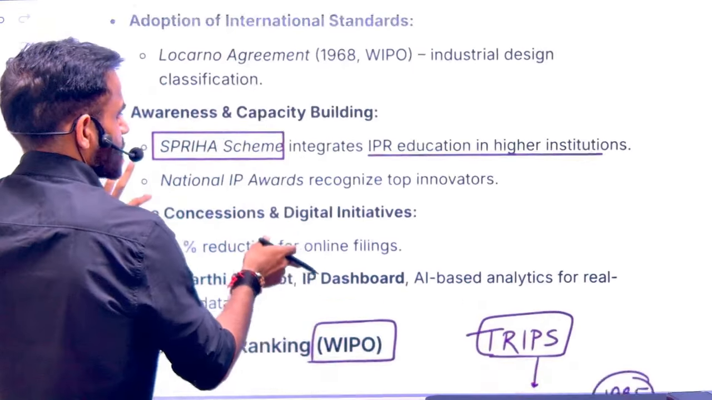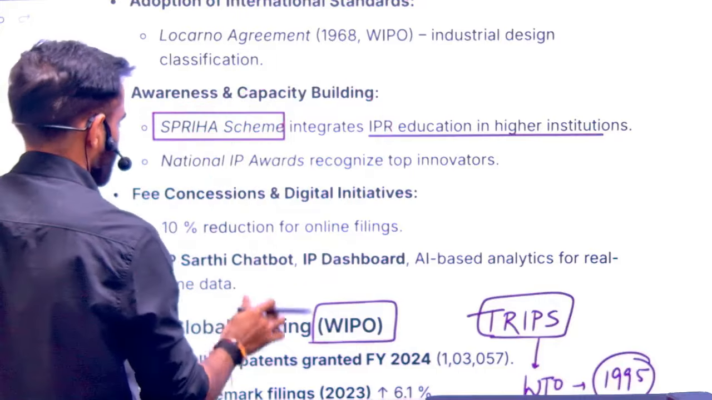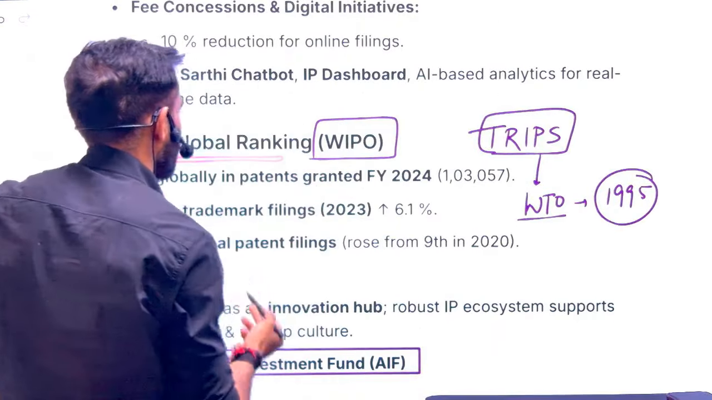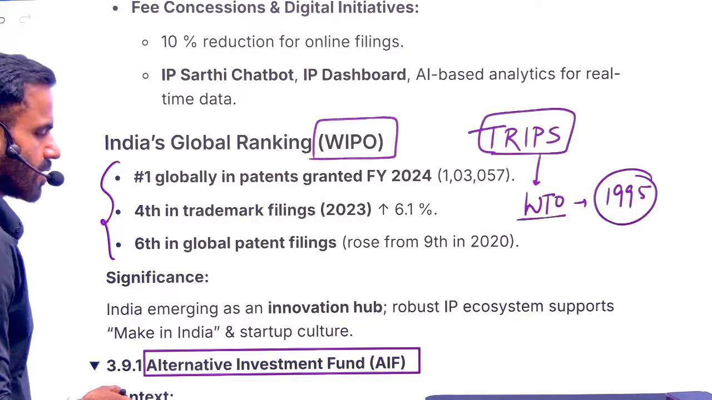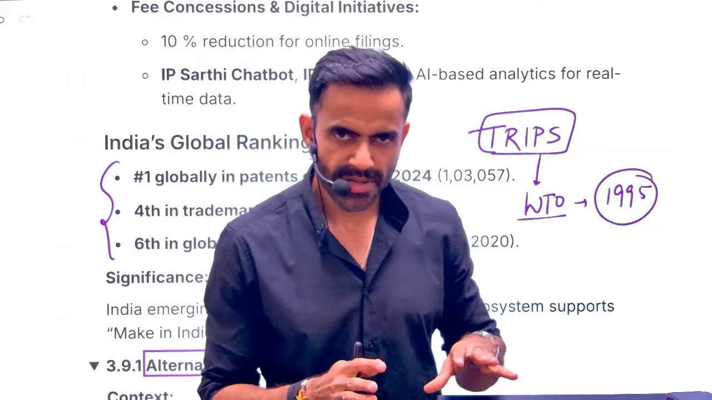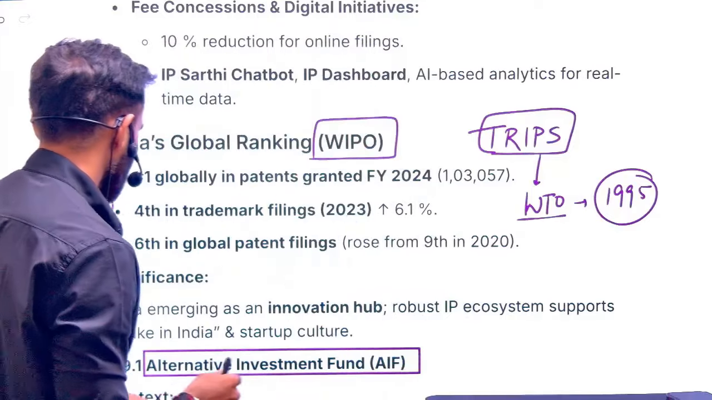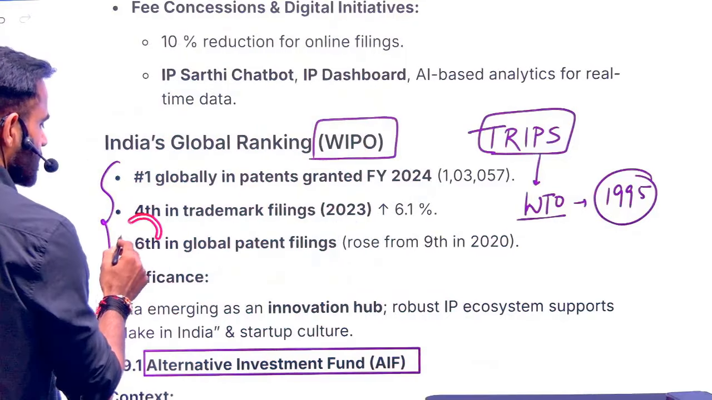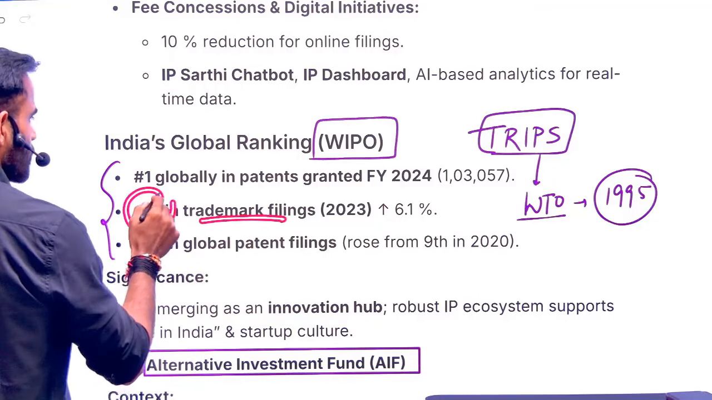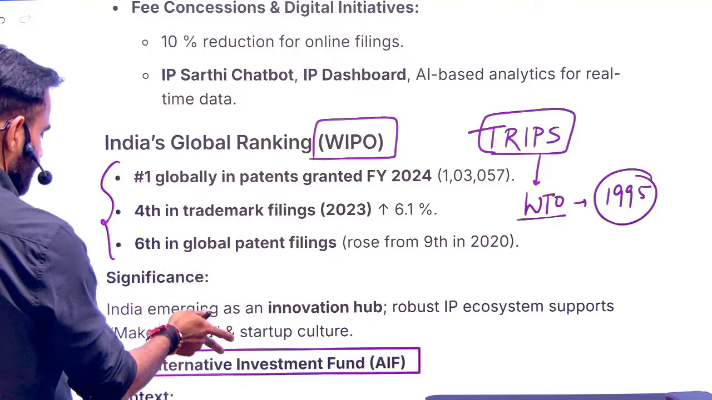Now for IPR education, there is a scheme, SPRIHA scheme. Just remember this thing. As far as India's global ranking in WIPO is concerned, WIPO is World Intellectual Property Organization. Basically, this is responsible for the implementation of various treaties related to intellectual property. India is on 6th position in terms of global patent filing, and in terms of trademark, it is on 4th position, and in terms of patent granted, it is on number 1 position.